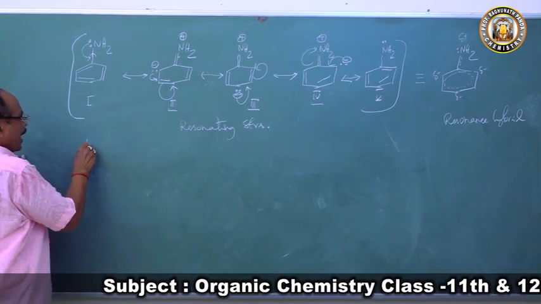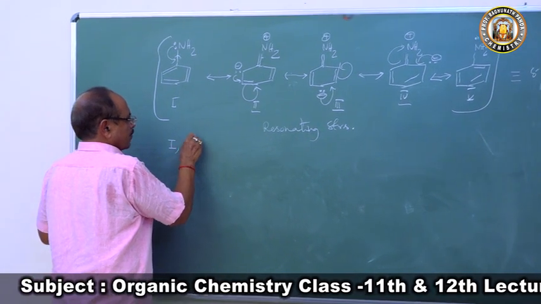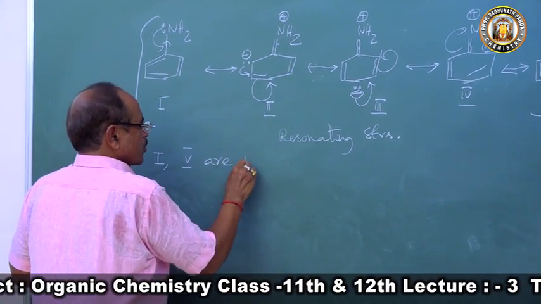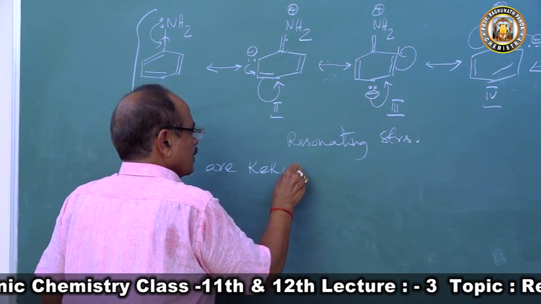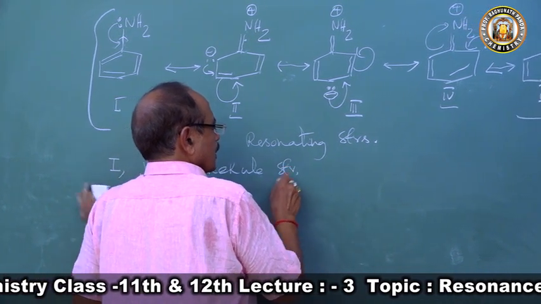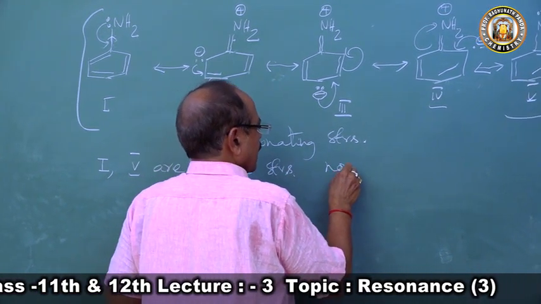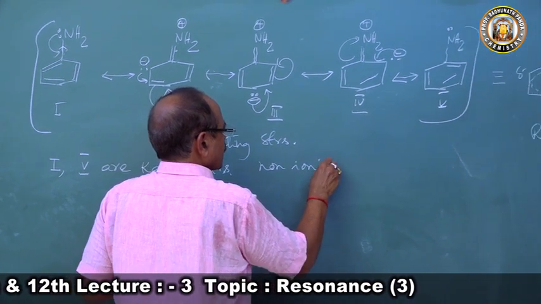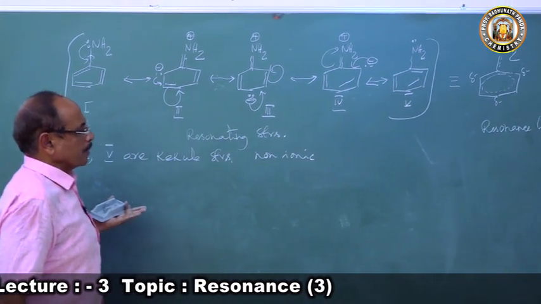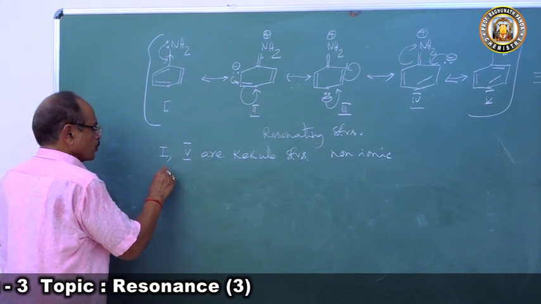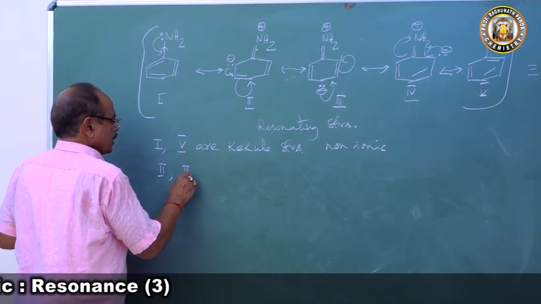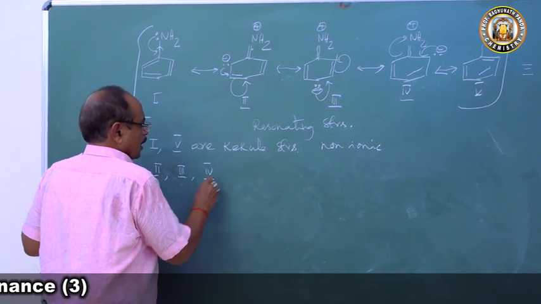So these 1 and 5 are Kekulé structures, non-ionic. They will contribute towards the stability of the molecule. Now when you come to structures 2, 3 and 4, they are ionic.